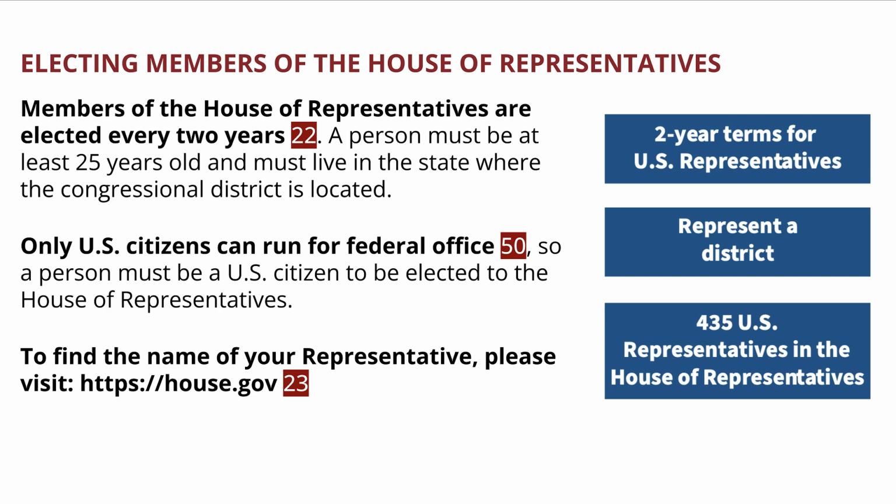Electing members of the House of Representatives. Members of the House of Representatives are elected every 2 years. A person must be at least 25 years old and must live in the state where the congressional district is located. Only U.S. citizens can run for federal office, so a person must be a U.S. citizen to be elected to the House of Representatives. To find the name of your representative, please visit https://house.gov.